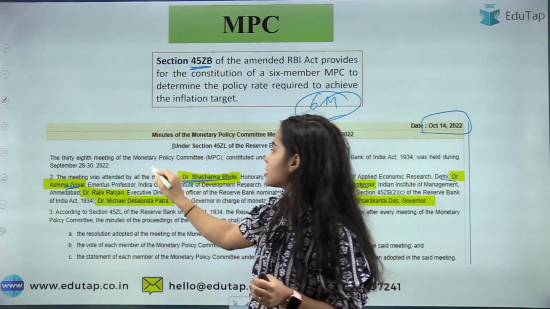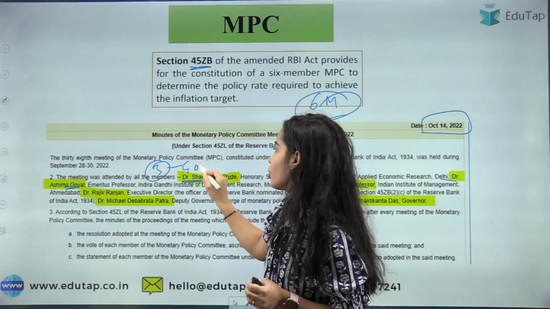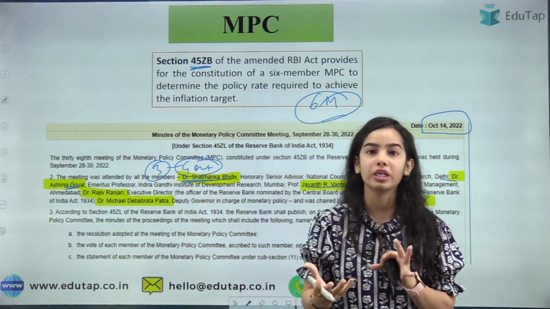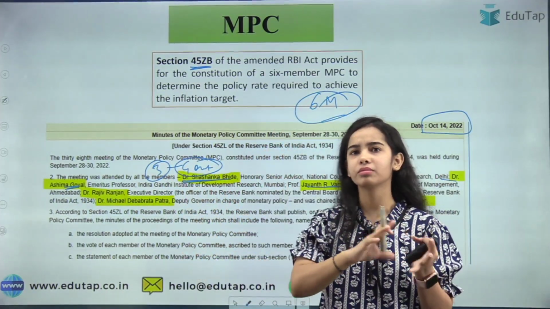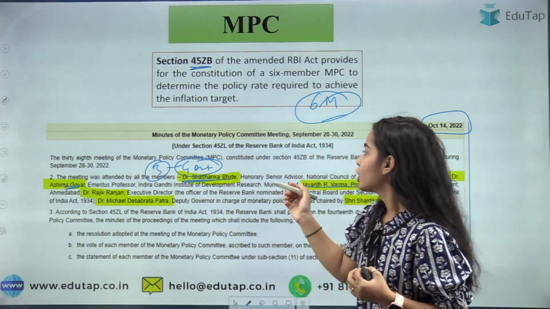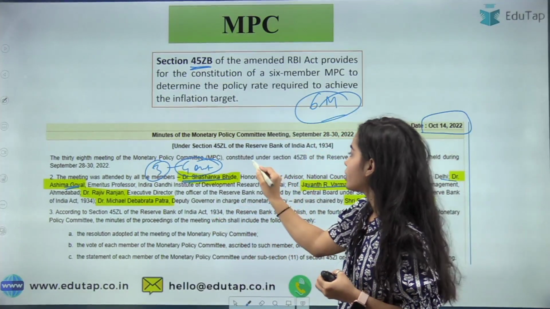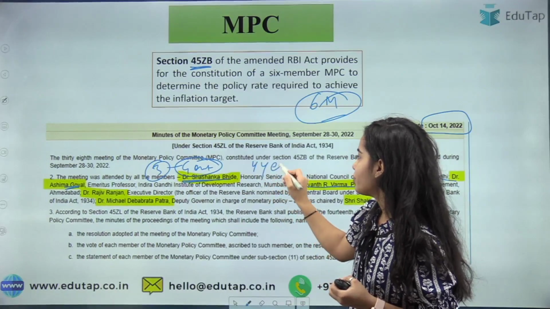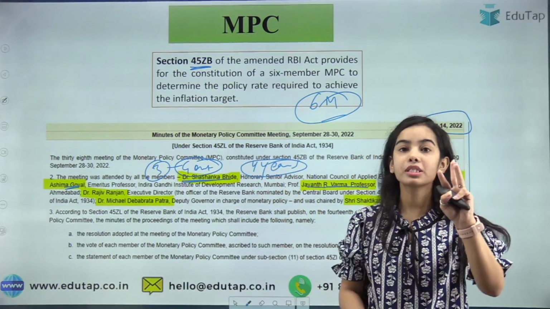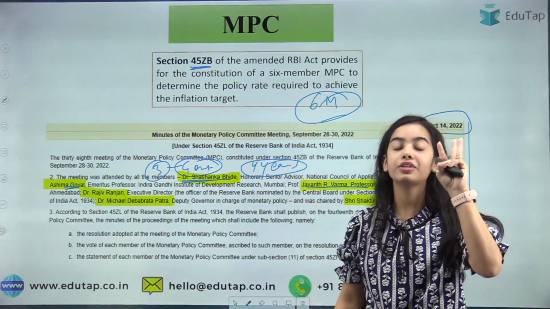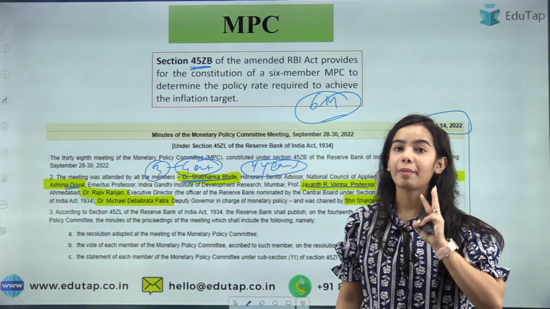These 3 members are chosen by the government, and they have a period of 4 years, or the government can change it, whichever is first. So we can say that they have a period of 4 years. So 3 members of this 6-member committee are chosen by the central government.